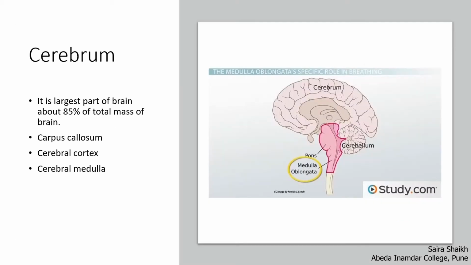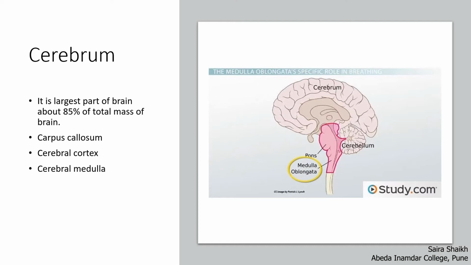The cerebrum is the second important part of the forebrain. Students, look at the figure. Here we can see the cerebrum, which is the largest part of the brain. It is about 85% of the total mass of the brain. It is divided into two halves, the right and the left hemisphere. It is divided because of a deep central longitudinal fissure.